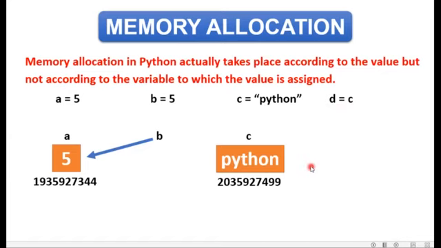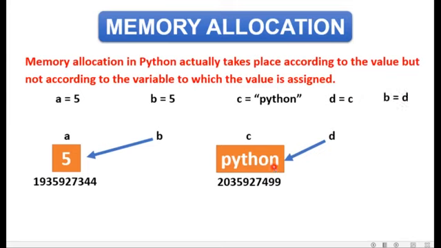So what will happen in this case? d is also going to hold the same value. Python is not going to generate another memory address for the same value, but d is also going to point towards the same memory location. So again, variables c and d both are sharing the same memory address where the value Python is stored.